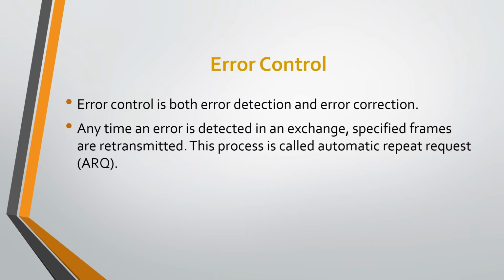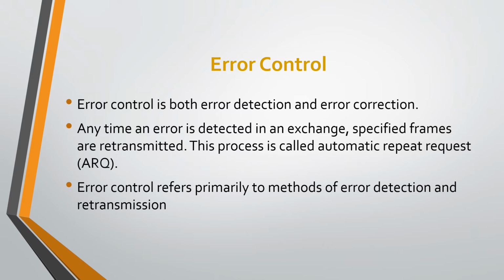Error control in the data link layer is often implemented simply as: any time an error is detected in an exchange, specified frames are retransmitted. This process is called automatic repeat request, that is ARQ. It allows the receiver to inform the sender of any frame lost or damaged in transmission and coordinates the retransmission of those frames by the sender. In data link layer, the term error control refers primarily to methods of error detection and retransmission.